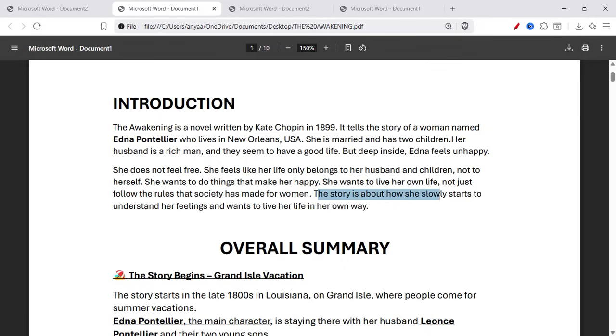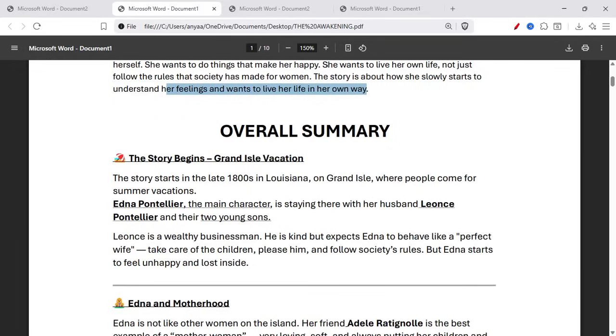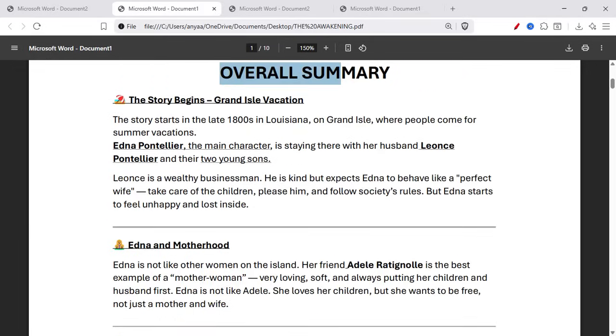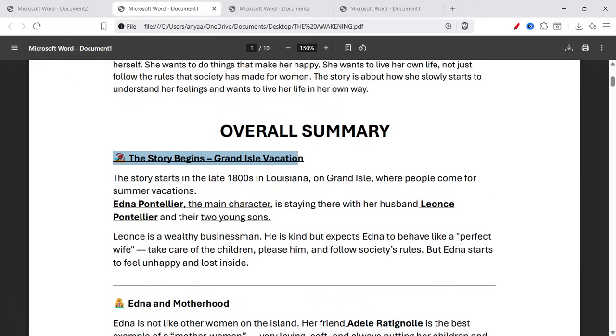The story is about how she slowly starts to understand her feelings and wants to live her life in her own way. So let's begin our overall summary. Part 1, the story begins, Grand Isle vacation. Basically it is not in parts, but I divided it into parts so that you can easily understand the summary. The story starts in the late 1800s in Louisiana on Grand Isle, where people come for summer vacation.